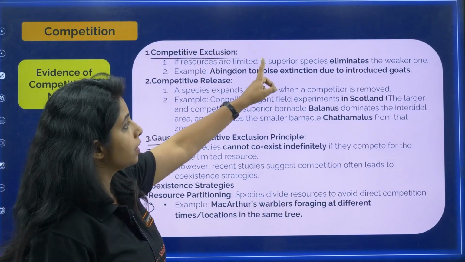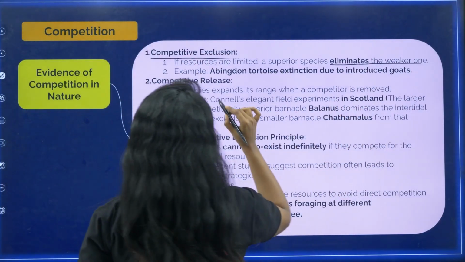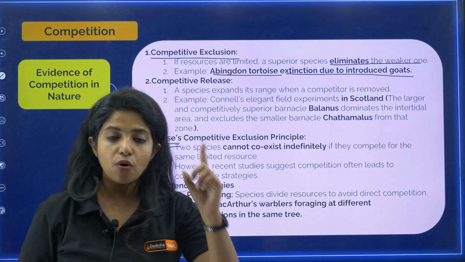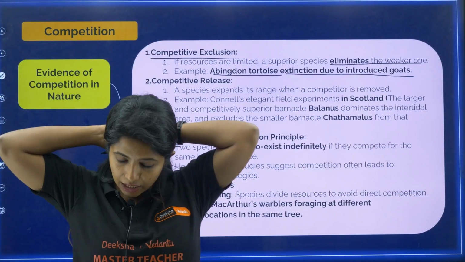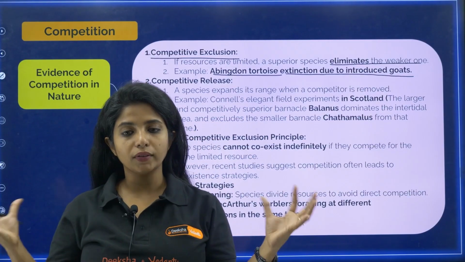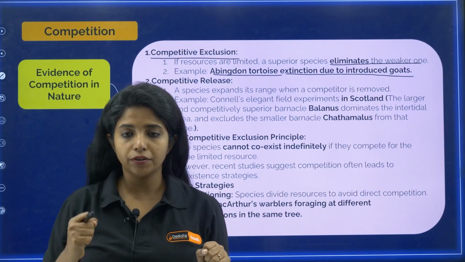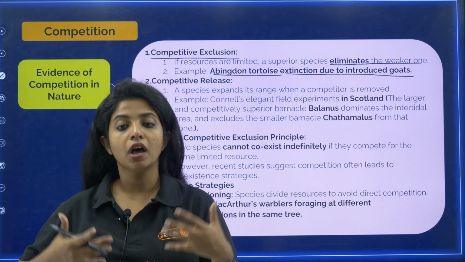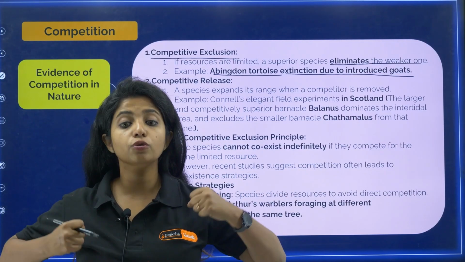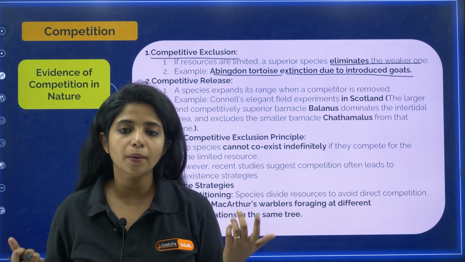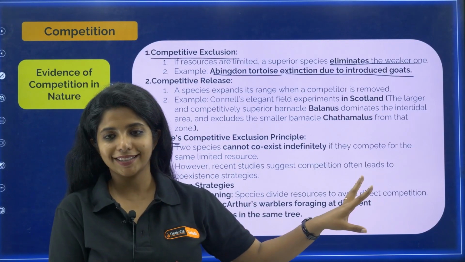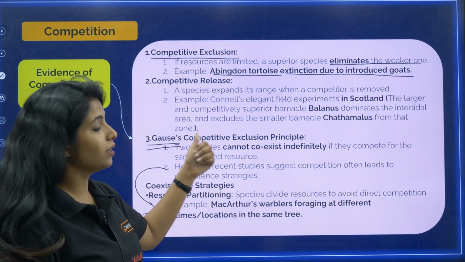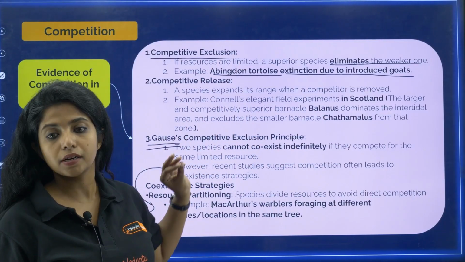So if resources are limited, a superior species eliminates the weaker one. Example, abundant tortoise extinction due to introduced goats. So you know what happened? Goat and tortoise both were there. Initially tortoise was there and feeding on the grass. Then the goats were introduced, but goats were kind of dominant. They could eat faster and they could reproduce faster. So they were the superior species, and after one point of time, the abundant tortoise became extinct. So isn't it an example of competitive exclusion? Yes. Isn't what Gauss said correct? Yes. According to this example, it is completely correct.